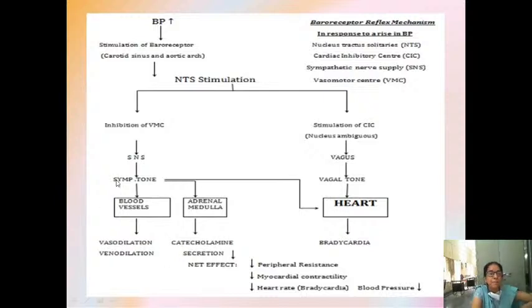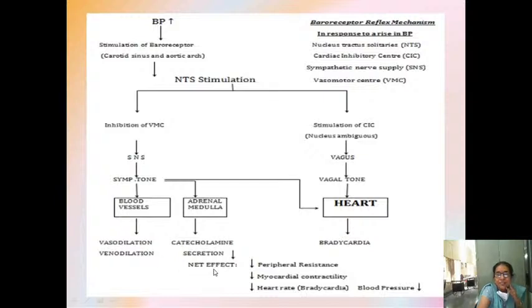Also, when the sympathetic system is stimulated, the adrenal medulla, which is innervated by the sympathetic system, will release catecholamines. So catecholamine secretion also decreases. All this put together, sympathetic tone is inhibited here. Inhibition means the adrenal medulla is also inhibited, so less catecholamines will come out.